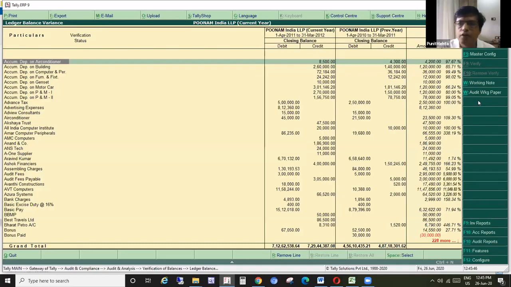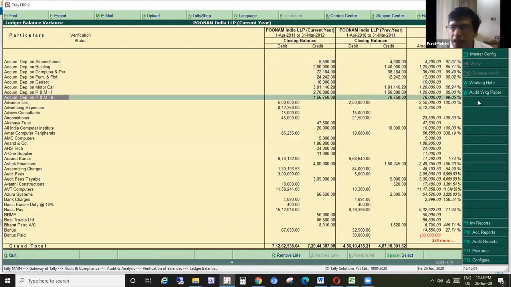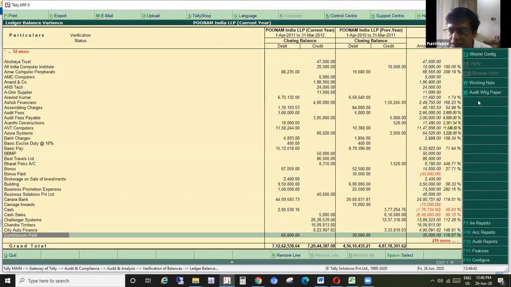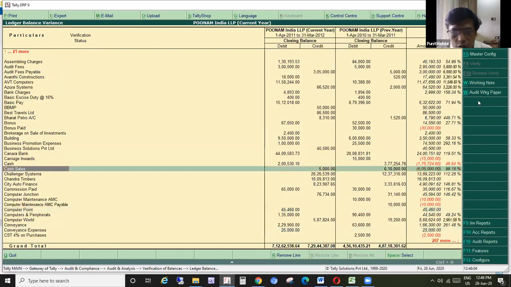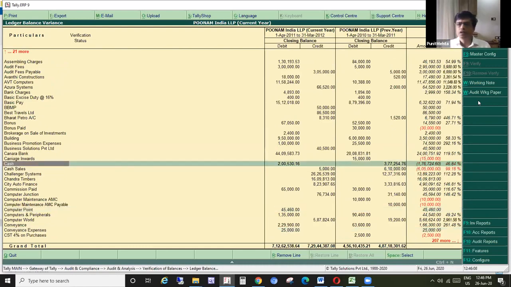Now we have compared two balances, that is done. Opening balance of the current year and closing balance of the previous year. Now we are comparing that to how much it was last year and how much it is this year, for each of the individual ledger-wise balances. So here you will come to know the difference at each level.